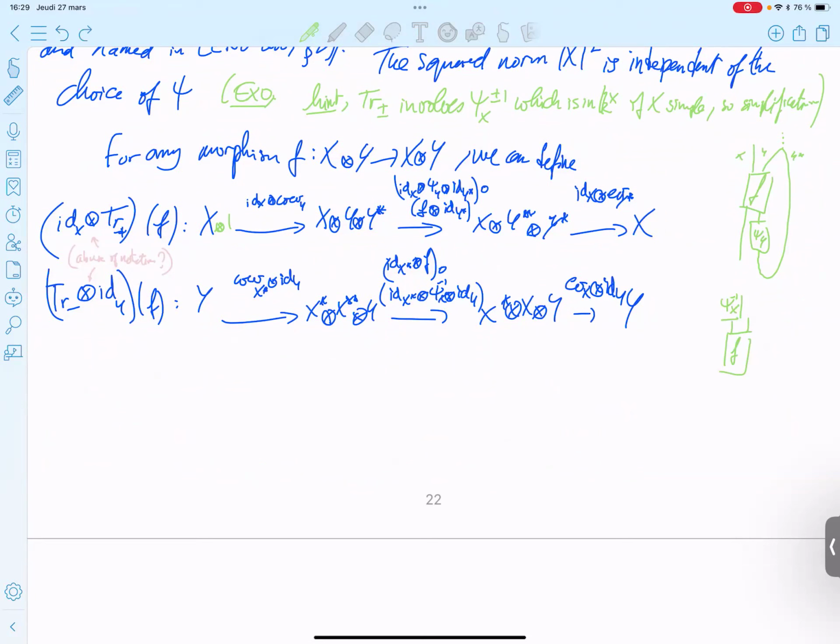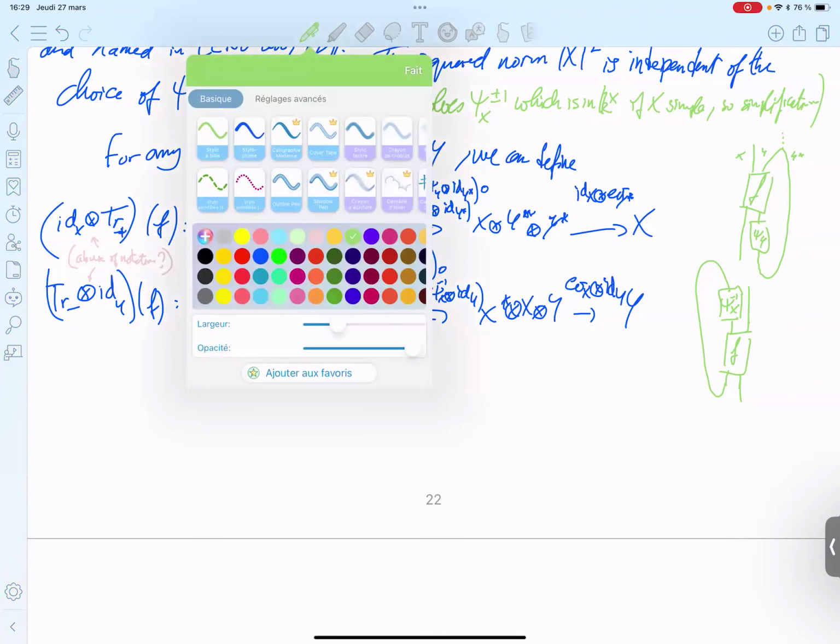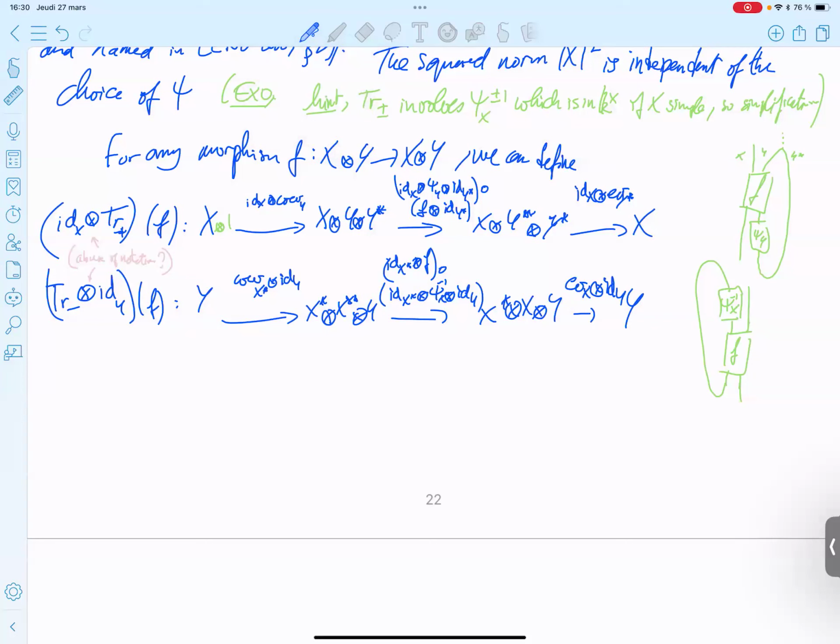And then you close like that. And here you have identity. Okay. And now you make a mix of the two, because these two are not scalar.